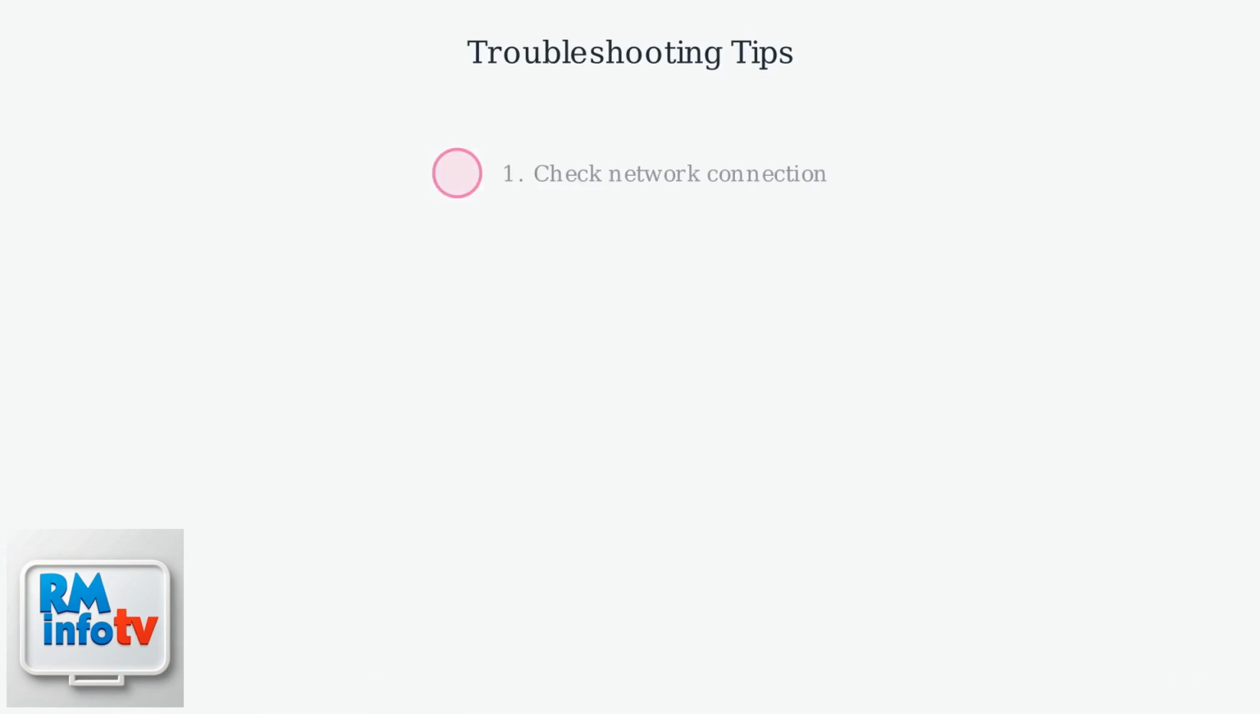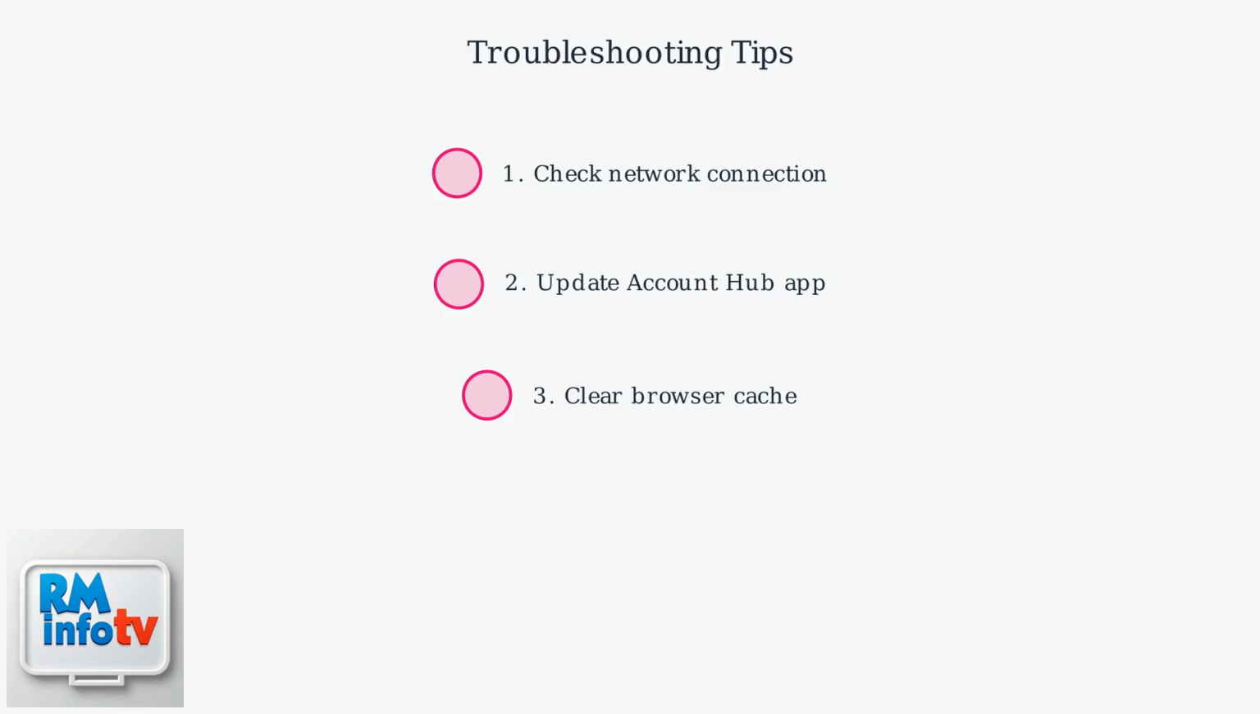For effective troubleshooting, always start with basic steps. Check your network connection, update the Account Hub app, and clear your browser cache. If problems persist, T-Mobile's AI chatbots can diagnose issues in real time, often resolving them without human intervention.